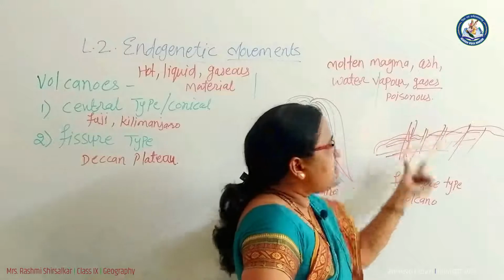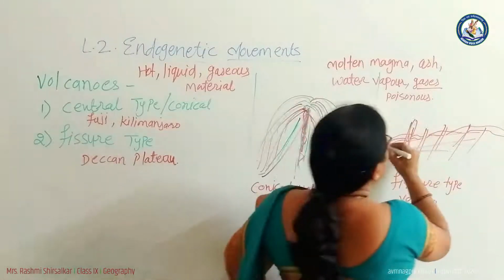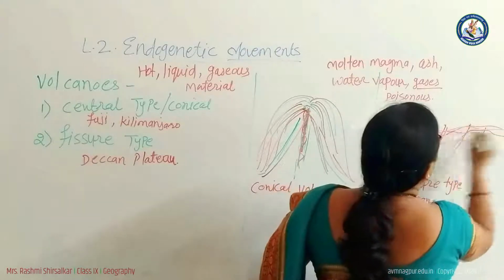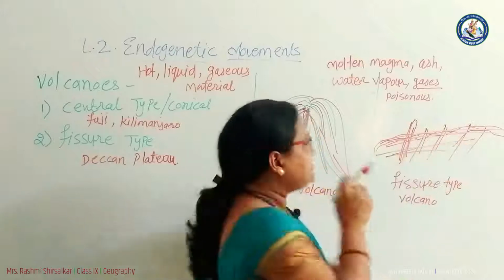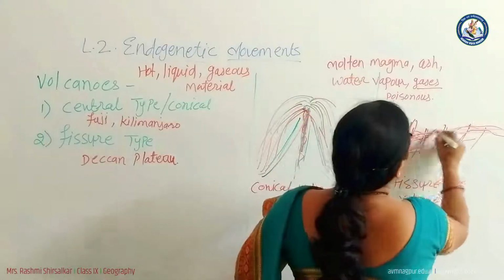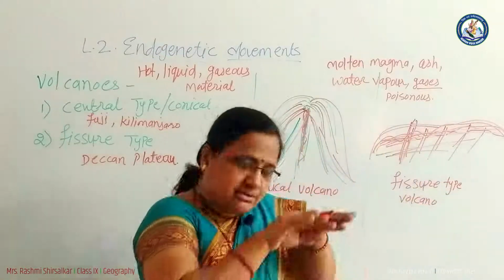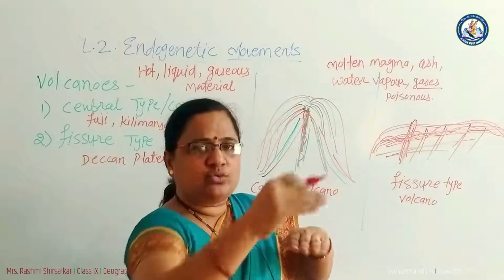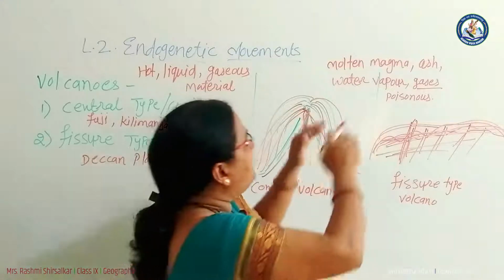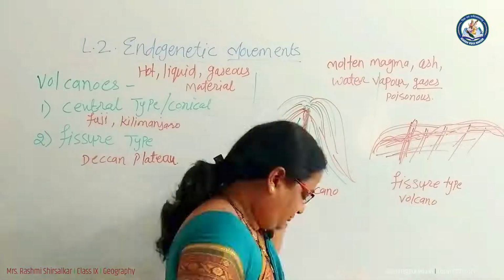So this material comes out from the interior of the earth, from the cracks, and is deposited around or near those cracks, and because of that this place takes a plateau shape. Plateau means higher than the plane shape. जो प्लेन एरिया से थोड़ा सा ऊंचा, that mounted part, so that comes in the form of plateau.